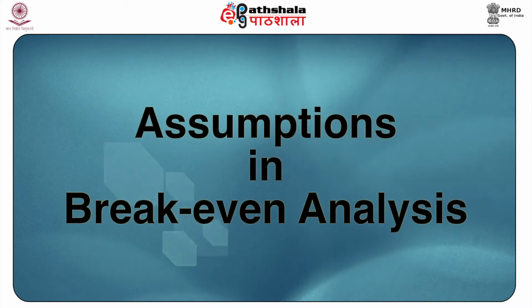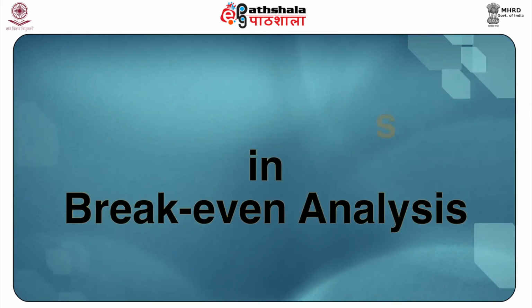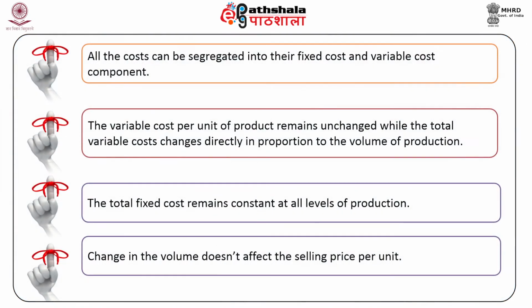Now we can discuss a few assumptions in the break-even analysis. The break-even analysis is based upon certain assumptions. These are: all the costs can be segregated into their fixed cost and variable cost components. The variable cost per unit of product remains unchanged while the total variable cost changes directly in proportion to the volume of production. The total fixed cost remains constant at all levels of production.